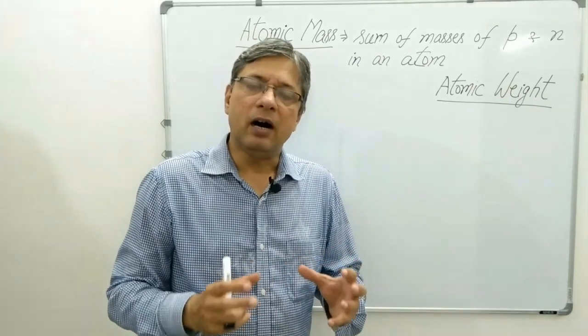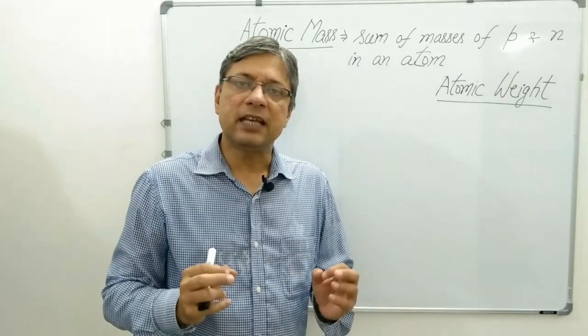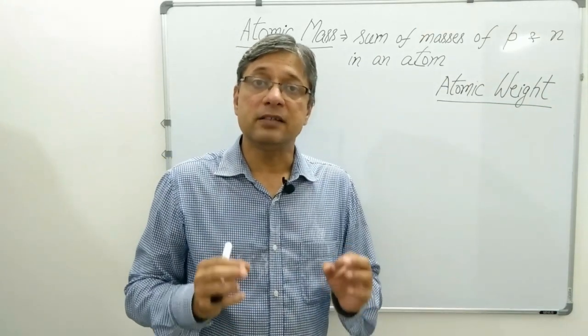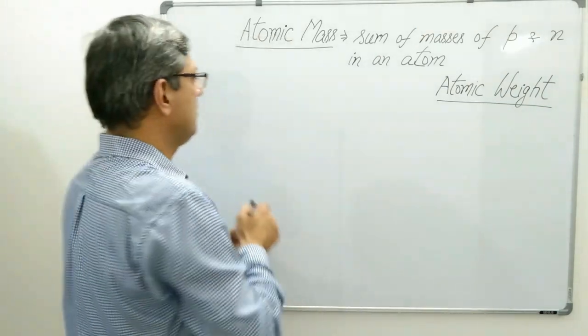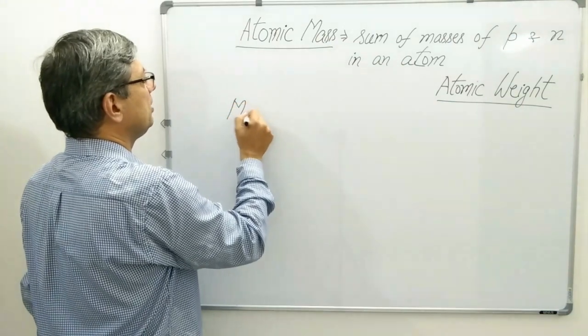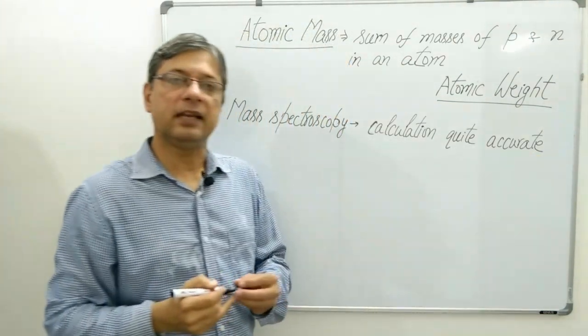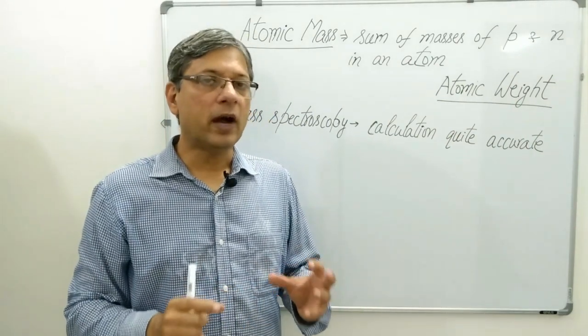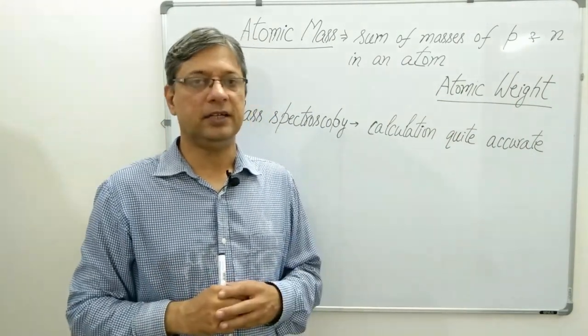Nowadays, the atomic mass of an atom is calculated by using a technique called mass spectroscopy. This technique helps to determine the mass of an atom quite precisely and accurately.